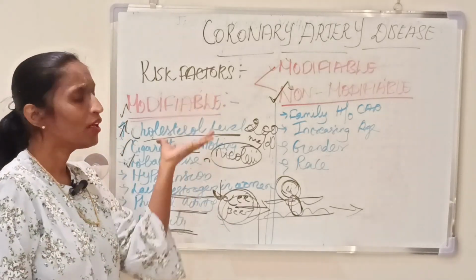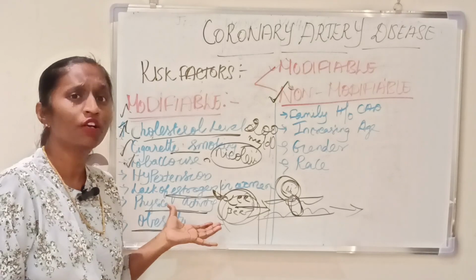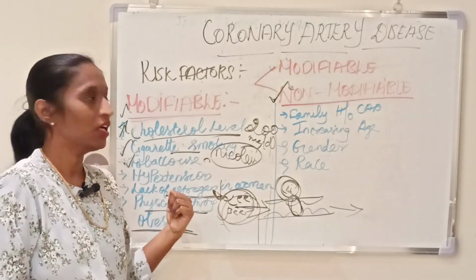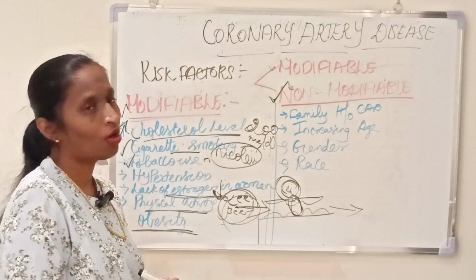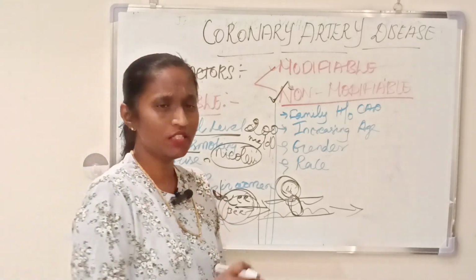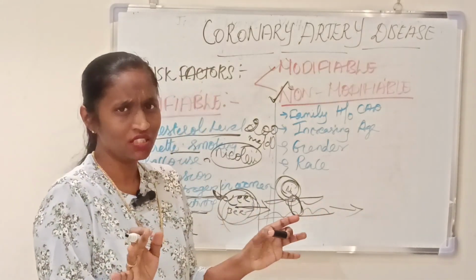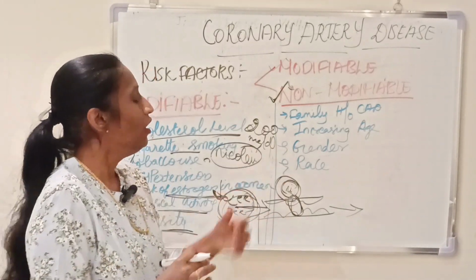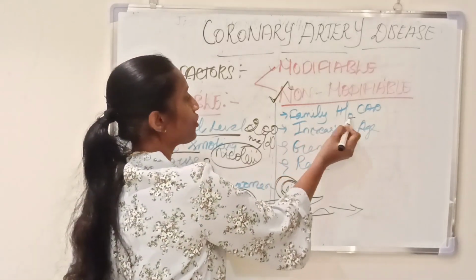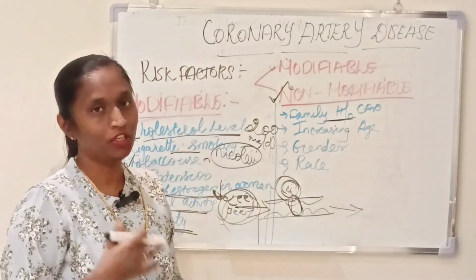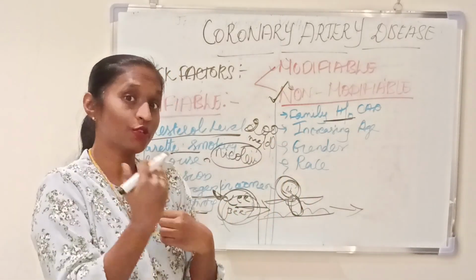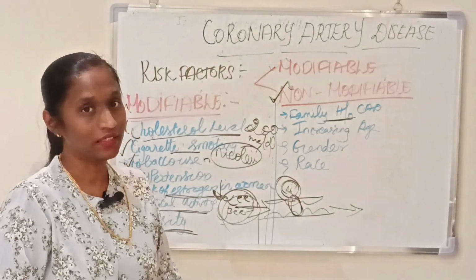So the risk factors which come under modifiable, we are able to change the risk. Next is non-modifiable. Non-modifiable means we cannot change and we have to sustain these risk factors. So if the person has a family history of CAD, for example, if my father has CAD, I am at the highest risk of CAD, coronary artery disease.